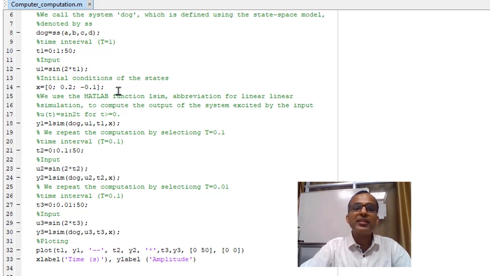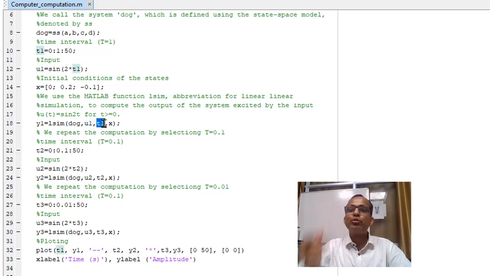Once I know the state space model, finally I have to do repeated addition, and for that inside MATLAB we have another program called lsim. So lsim means linear simulation, to compute the output. I have called the function ss, after that I have called the input, and I have also called the time from which time to which time I have to simulate, and I am going to recall the initial condition. Due to that reason, I have 4 different inputs inside this function.